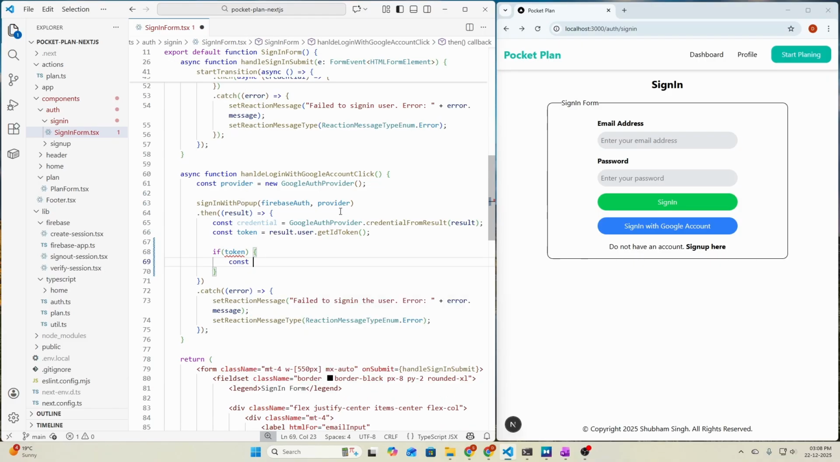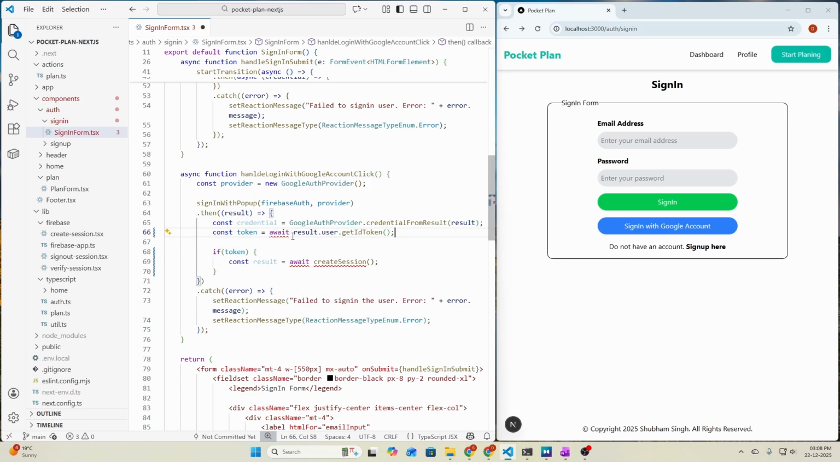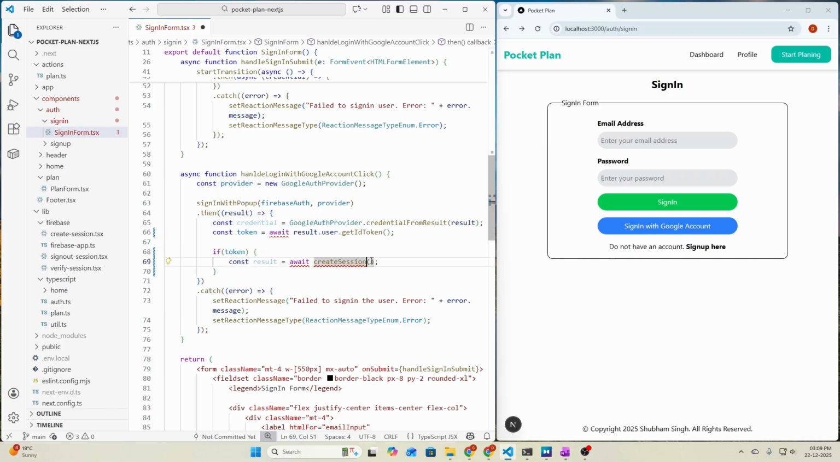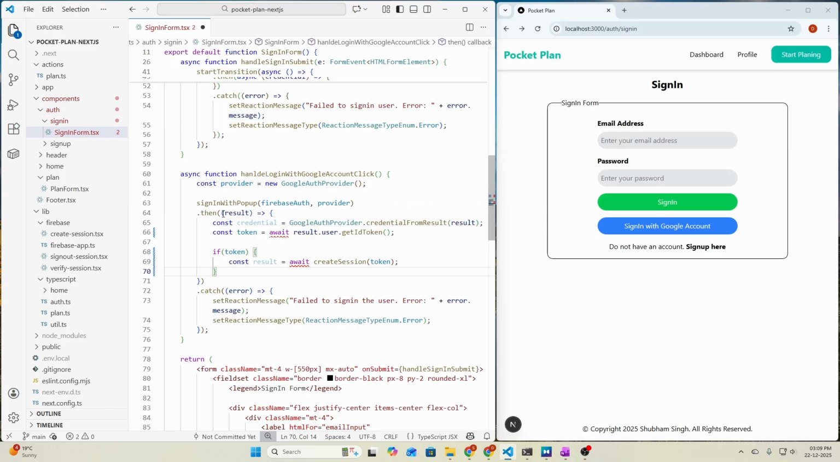So here we need to say const result equals await, that is createSession, the same function that we have called for sign in with user email and password. And we are getting some errors. First of all, we need to await here because it is a promise string. So let's await here, and then we have if token, const result and createSession with argument of token ID. Okay, we need to provide the token here. So let's pass the token, and we are getting this error, await is only allowed within async functions, and we need to convert this to an async function, and that's all.